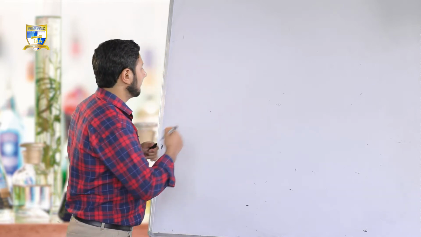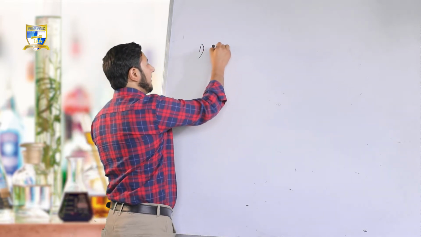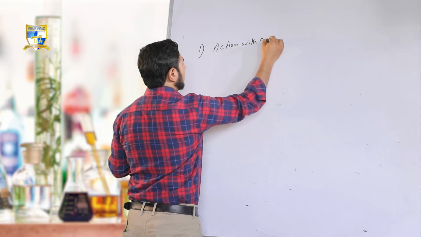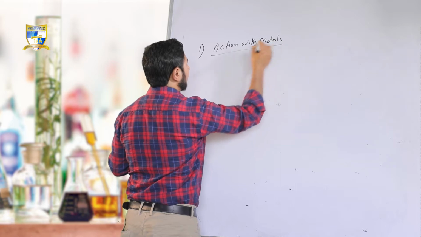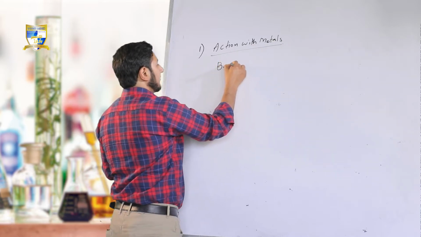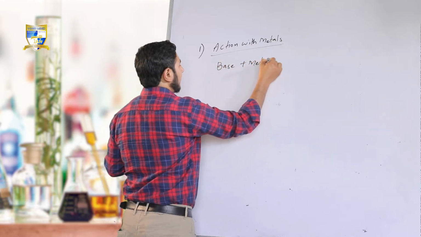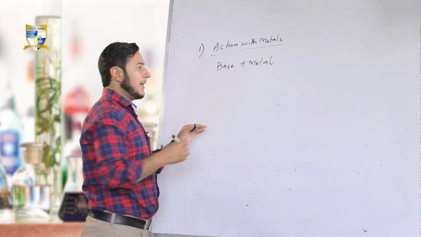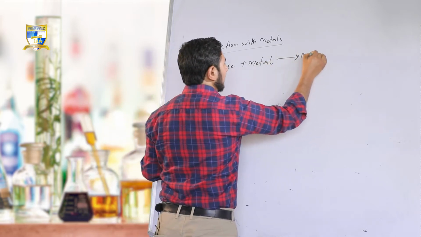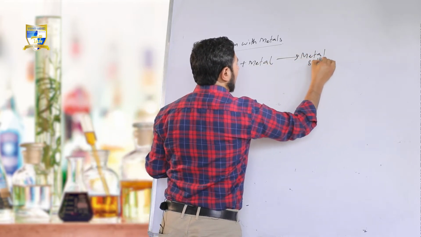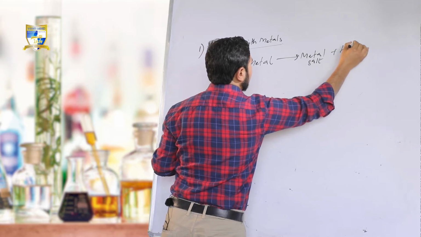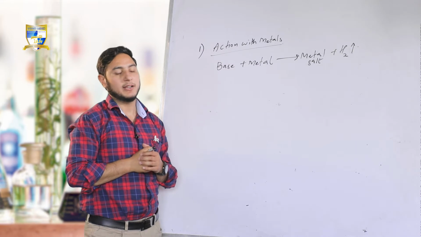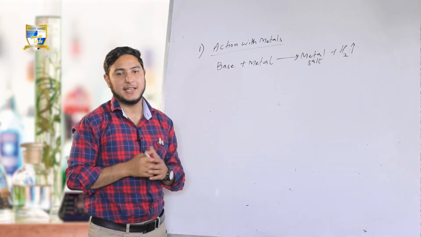Here I am writing. First property being action with metals. That is, when bases react with metal, they form metal salt and evolve hydrogen gas. This is the property of bases. That is, when they react with metals, they form metal salt and release hydrogen gas. The example being